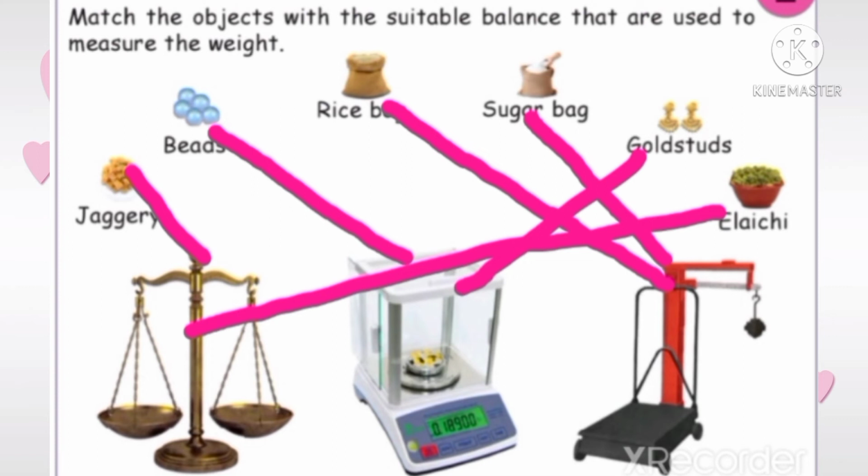So jaggery, eleki. We use simple balance. Beads, gold studs, digital balance. Rice bag and sugar bag, weighing machine.